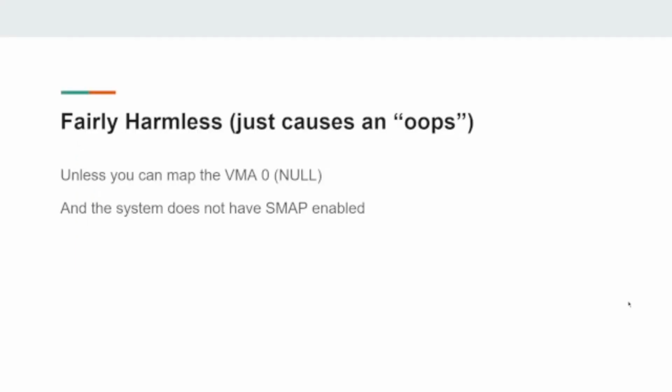So this is fairly harmless as a vulnerability, unless you can map the 0 virtual address, you can't really do much other than crash the program. Or if you run it sufficiently enough, the kernel might be like, hey, we've reached too many oopses, this might be a bad situation, let's crash. But otherwise, it's not very harmful.